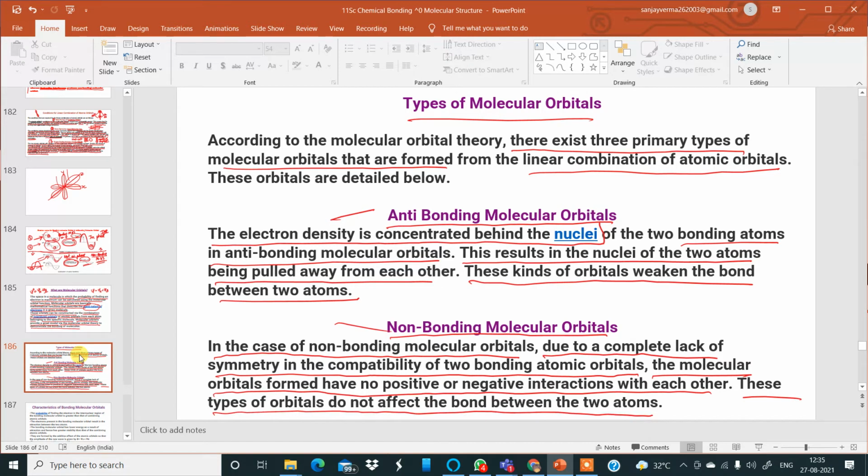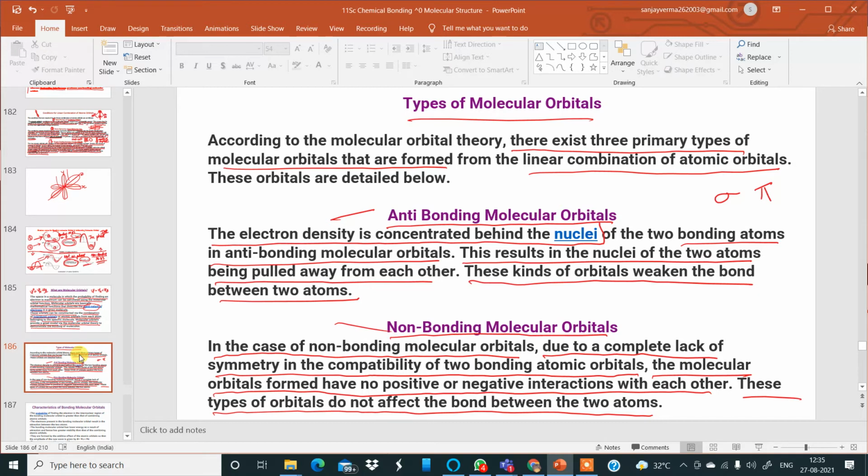And the first one, which I've already told you, is called bonding molecular orbitals, represented by sigma. They are formed when the wave functions of the individual atomic orbitals overlap in phase, the positive of one overlapping with the positive of the other.